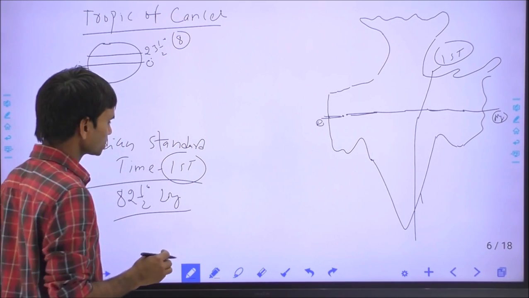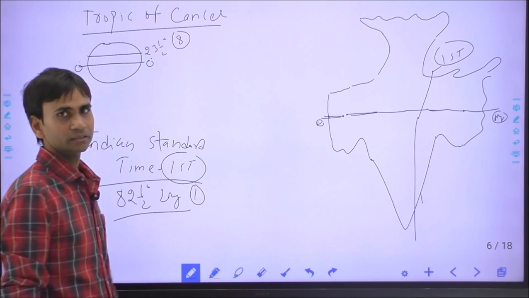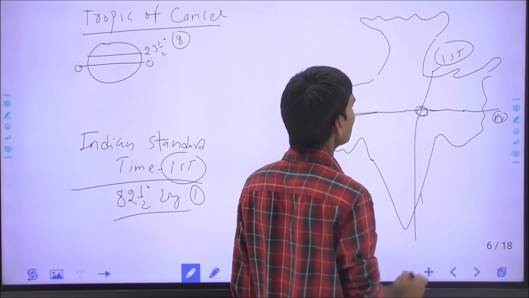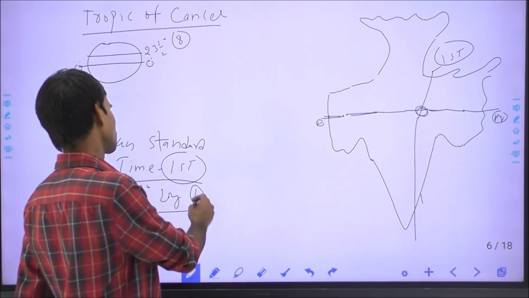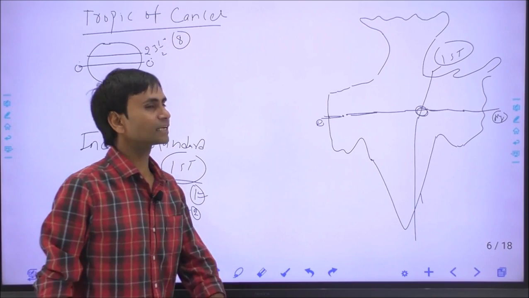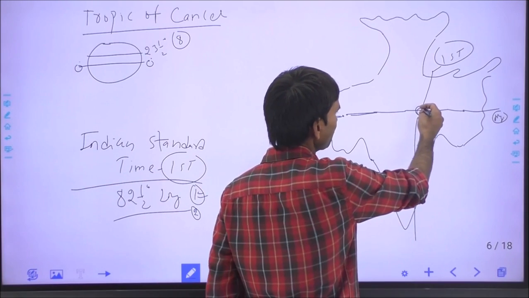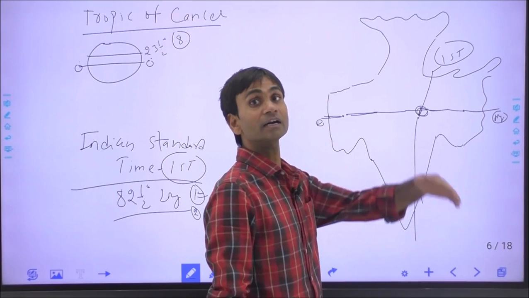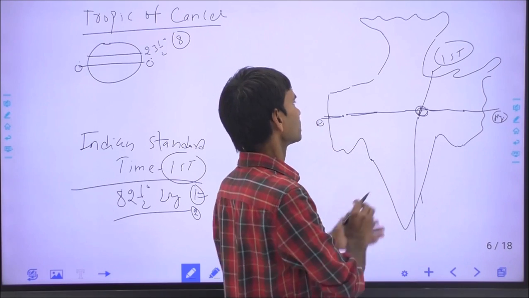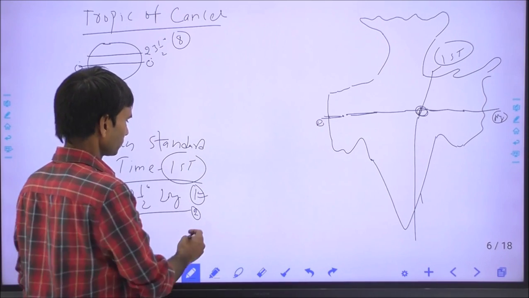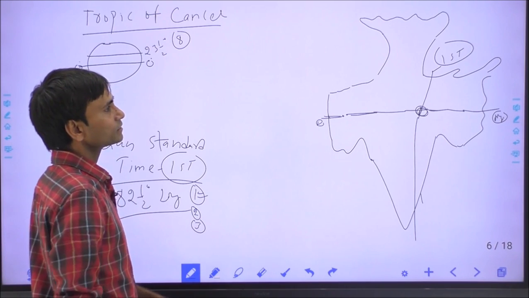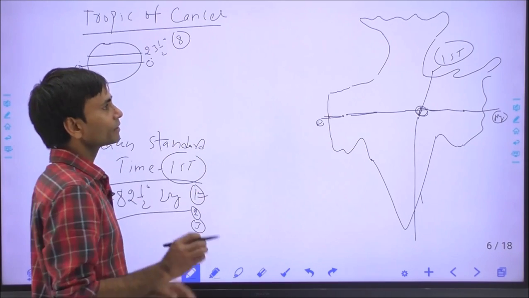And one more question you must know: at which point do the Tropic of Cancer and Indian Standard Timeline intersect each other? This is the Korea district in Chhattisgarh. Important question. The second question is, the Indian Standard Timeline passes very close to the Mirzapur district of Uttar Pradesh. Earlier it was very close to the Allahabad district near Naini, but now Mirzapur has become a separate district. The third important question is, Indian Standard Time is ahead by 5 hours and 30 minutes.